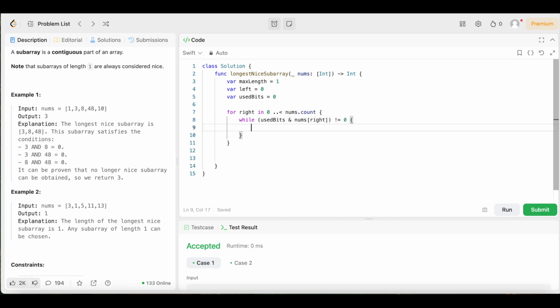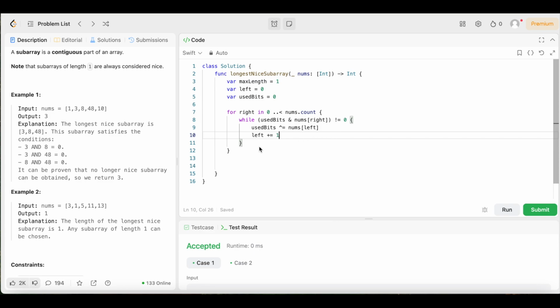We're going to open up the brackets, and we need to remove the leftmost element from the bit mask using the bitwise XOR operator. So we can say use bits, then this caret, equals nums square bracket left. And now we need to move the left pointer to shrink the window, so we say left plus equals 1.